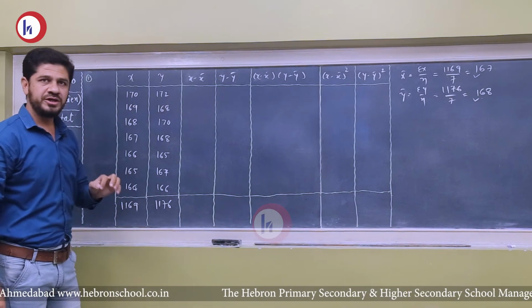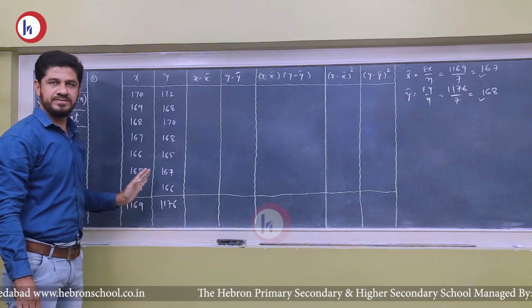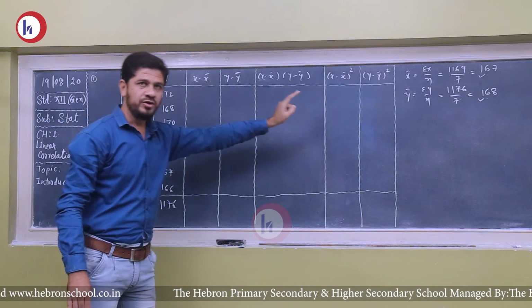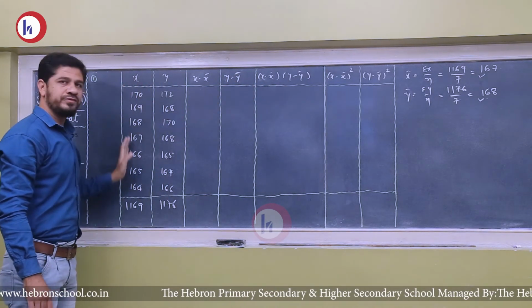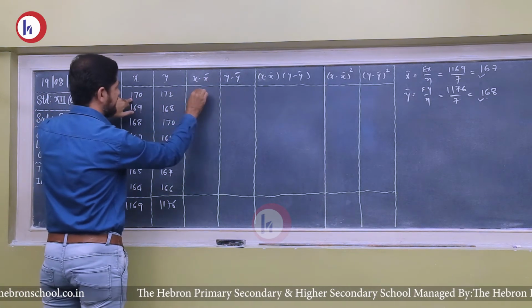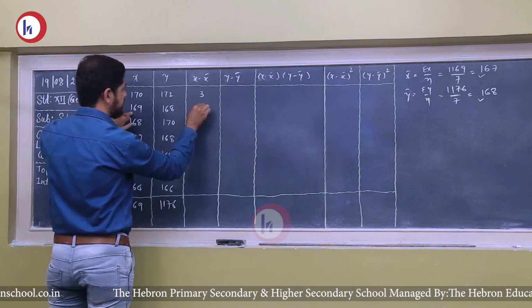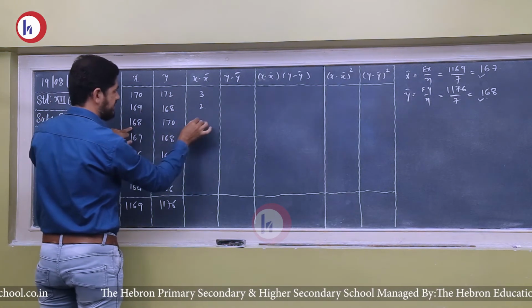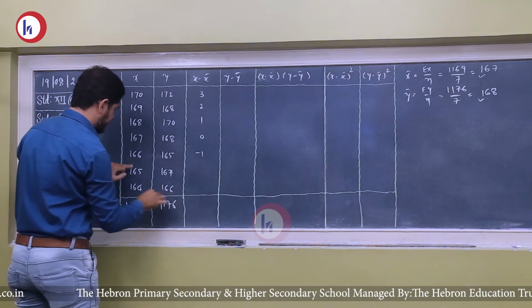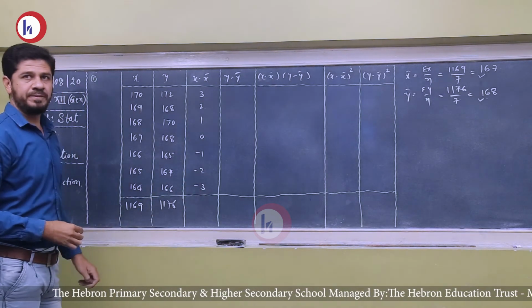So we will deduct 167 from all the values of the x variable. 170 minus 167 is 3. 169 minus 167, 2. 168 minus 167, 1. 0, minus 1, minus 2, and finally minus 3.